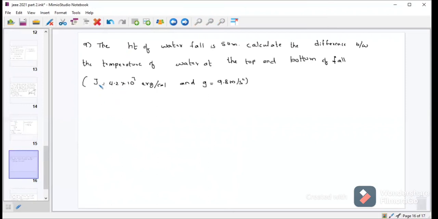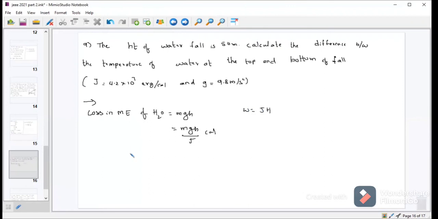So simple question. When the water comes from top to bottom, there will be loss in mechanical energy, which is equivalent to the gain in heat energy. So we can write here loss in mechanical energy of water is equal to mgh. In joules, I can write this one as mgh by J calories, from the formula W is equal to J into H.